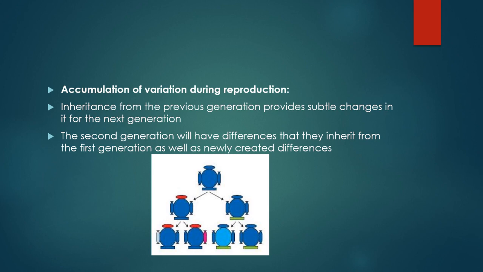From the two bacteria, we produce four bacteria. These four bacteria are the second generation offspring. Here we can see many variations. Why do these variations happen? By copying the DNA, some subtle changes happen, and because of the subtle changes, variations are produced.